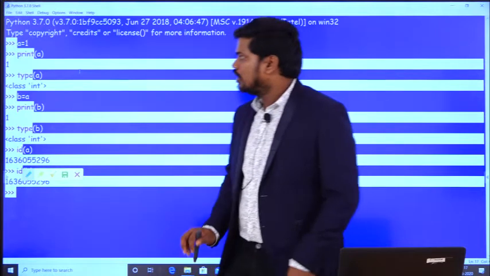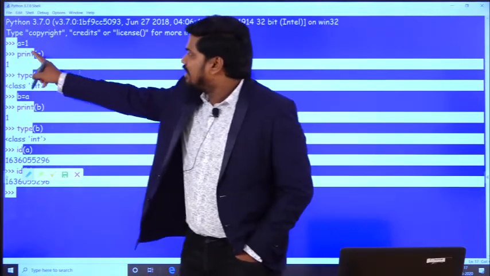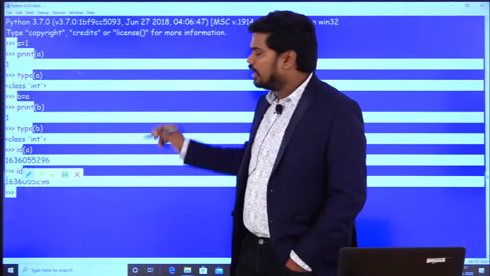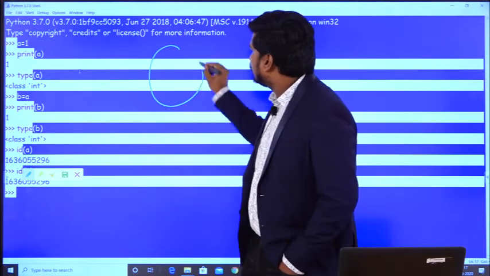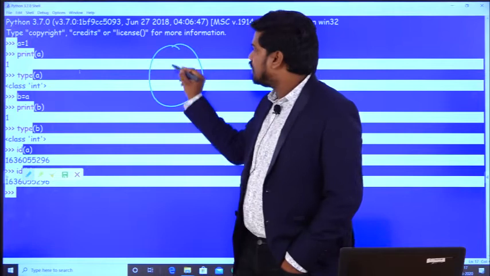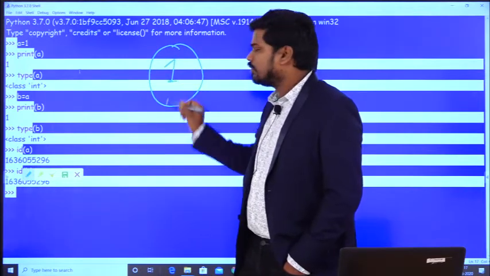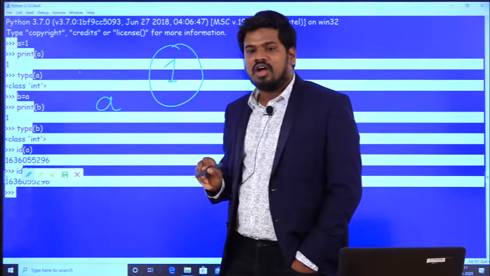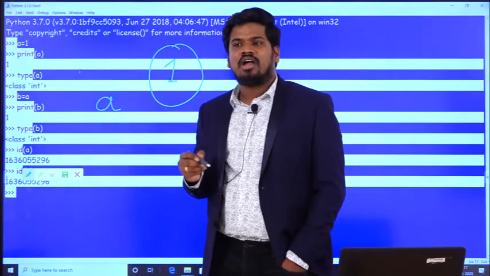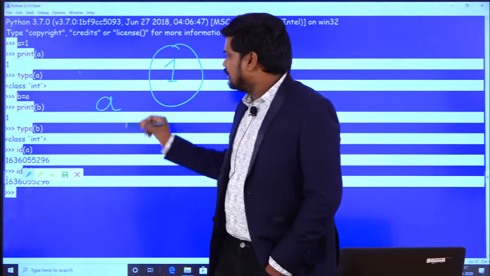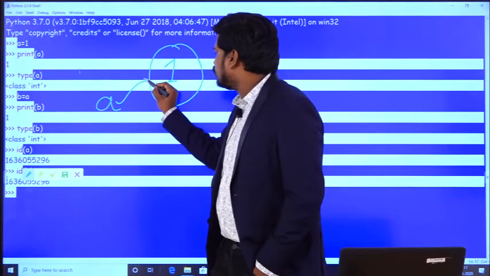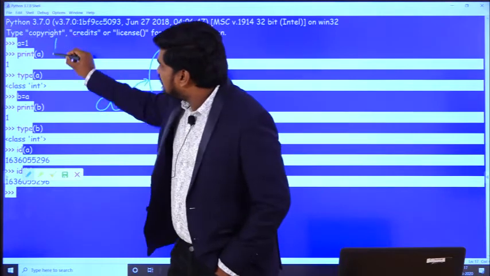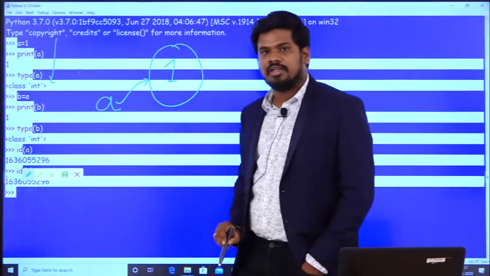Observe carefully. The moment I have written a statement like this, a is equal to 1, what happened is an object has been created, and inside this object the value 1 is present, and a name tag a has been created. I can call it a variable, or I can call it a name tag, and this name tag a is referencing this object. Is it clear? So the first instruction has been executed successfully.